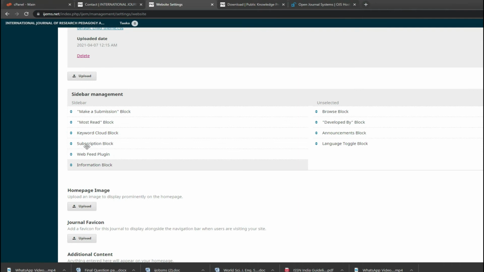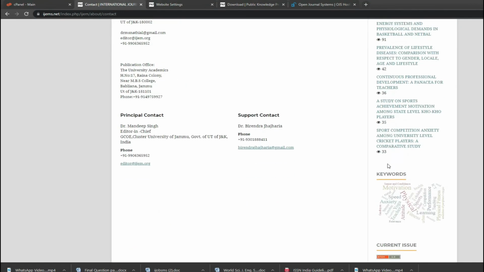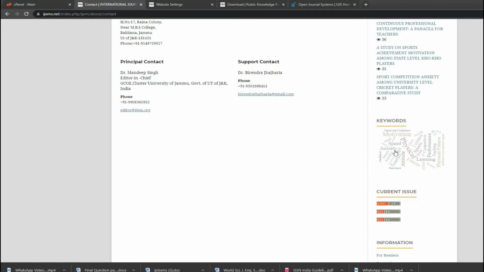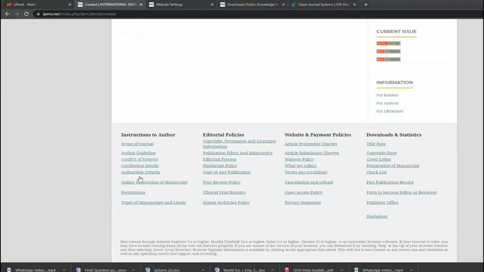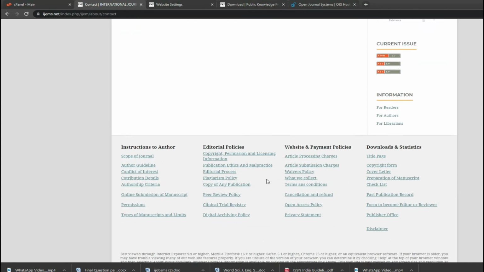There will be options. If you click out here, a number of options will come out, so you choose from the options. So it's a keyword cloud block. I want the keyword cloud block in my sidebar management. When I go to the journal, it's a keyword cloud. Whatever papers we have, the keywords will appear here. Automatically, it will be done. Everything will be done by the journal. You need not do anything.